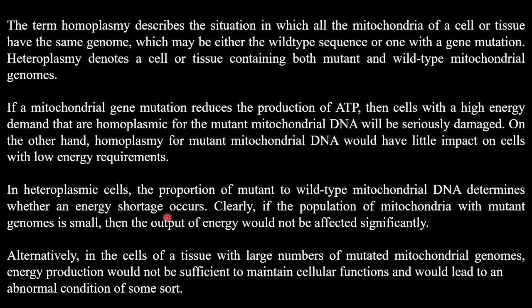In a heteroplasmic cell, that contains both mutant and wild type mitochondrial genome, whether the cell is affected more or not will depend on the proportion of mutant to wild type. If mutant is more, then it is going to be affected. If it is less, it is going to be less affected.